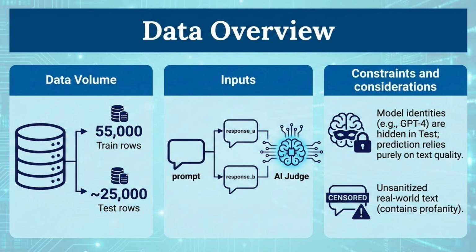But in the test set, these identities are hidden. So we cannot rely on brand names to judge quality. We cannot just assume GPT-4 is better. We have to analyze the actual content of the text. That's the real challenge.